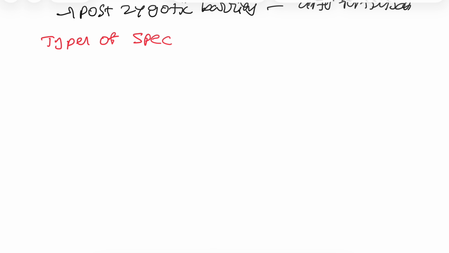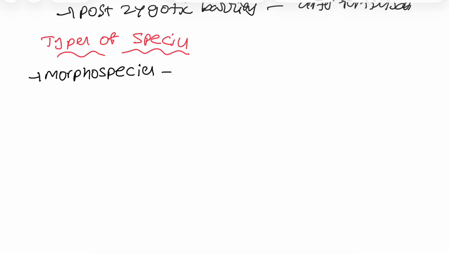Types of species. If you observe the types of species, first one is morphospecies. If you recognize the species only on the basis of morphological characters, means external features, that is the morphospecies. Next, taxonomic species. Species with a specific biological name or specific scientific name. Species with a specific scientific name is called taxonomic species.